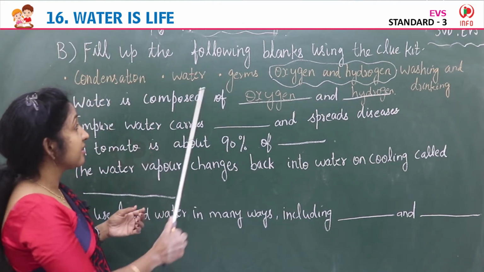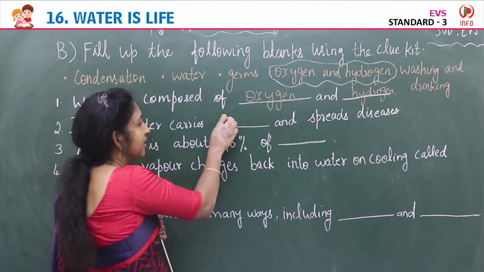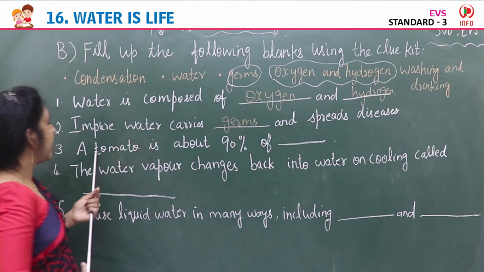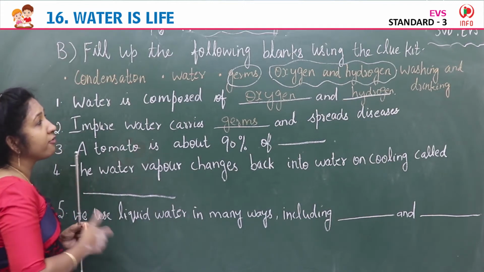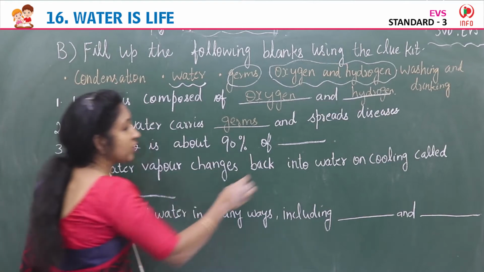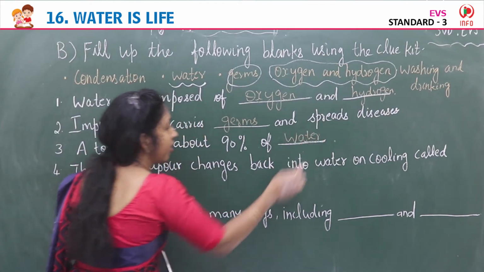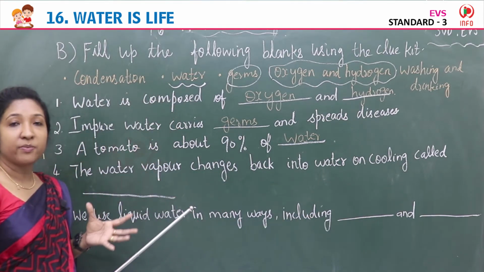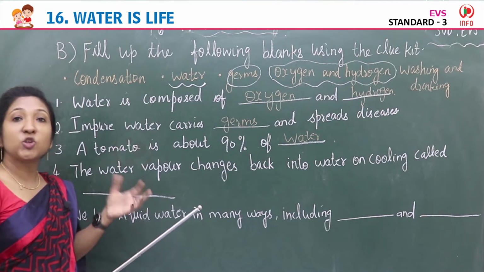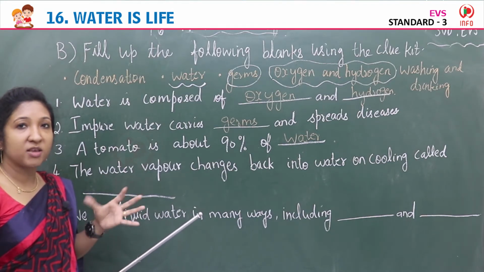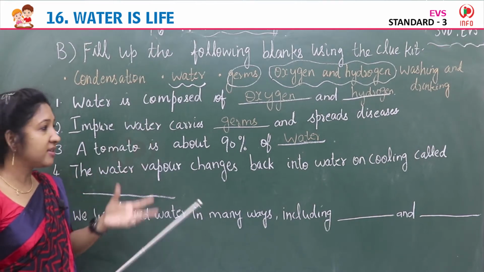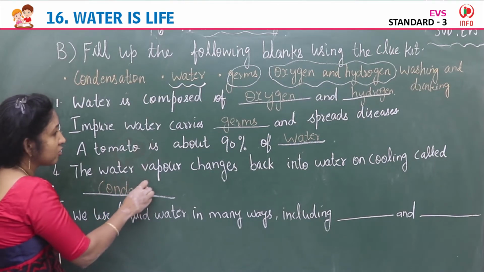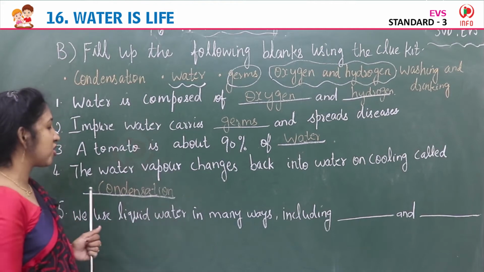Impure water carries germs. Water that is impure contains germs and it spreads diseases. A tomato is about 90% water. The water vapor changes back into water on cooling. It is called, we learned the experiment about the ice cubes in a glass tumbler, and after several minutes watching it, seeing the water droplets outside. That is actually the condensation. Water vapor changes back to water on cooling is condensation.